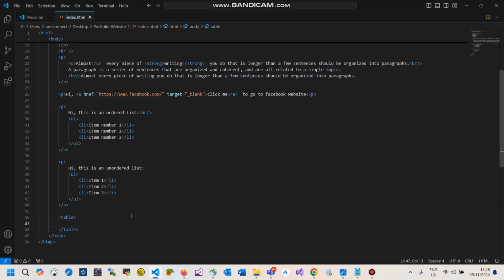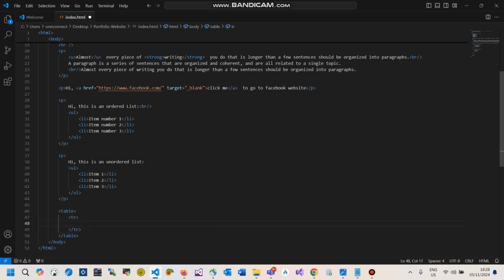So we've created our table now. Let us now create our first row. We're going to do this by saying tr, which stands for table row, right? Just notice also that all tags in HTML have meaning when looking at the abbreviations. For example, UL stands for unordered list, LI stands for list item, TR is table row, table is obviously table, and ordered list is OL, right? So to create a table row we use tr.